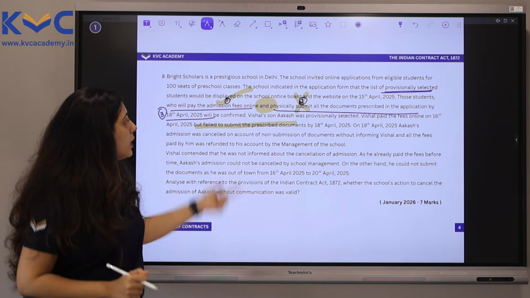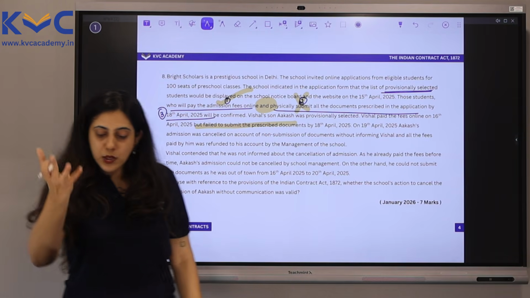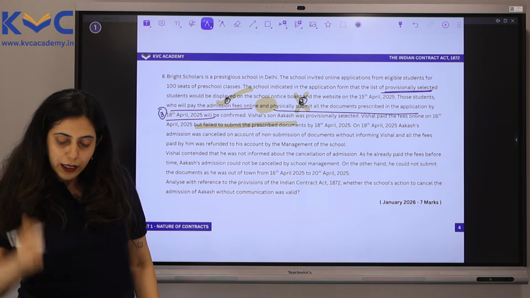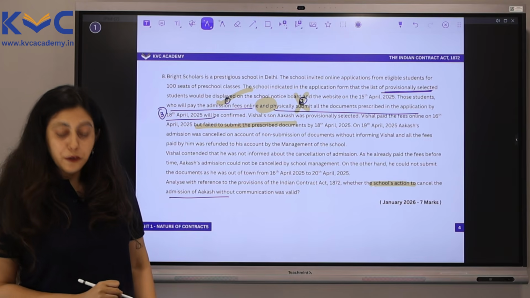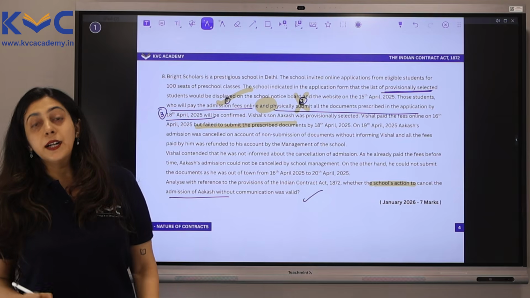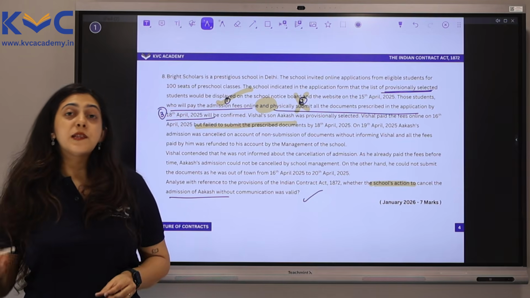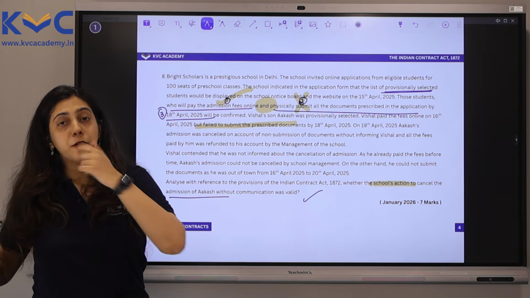And since Vishal here did not fulfill the conditions, the revocation which happened by the school cancelling the admission of Akash without any communication is absolutely valid. So in your provisions, you will explain the concept of revocation. You could even write the point of lapse of time.